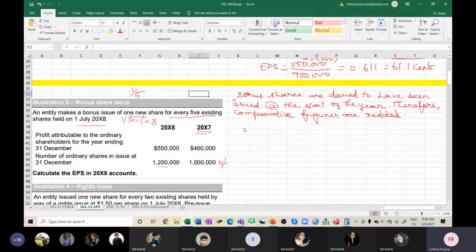So here I'm writing very clearly, 31st December 2007. EPS, I'm going to restate it. How will I restate? Very simple. You pick the earnings, that is $460,000, divided by the total number of shares including the bonus shares, that is 1,200,000 shares. So how much are you getting here?